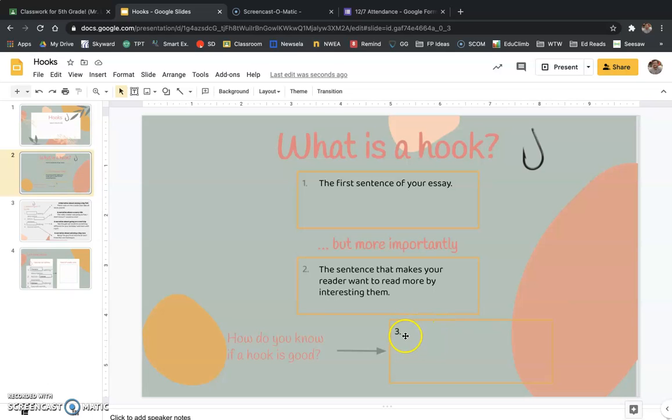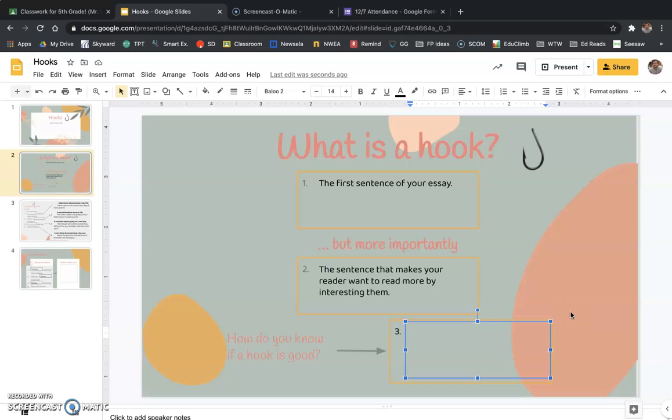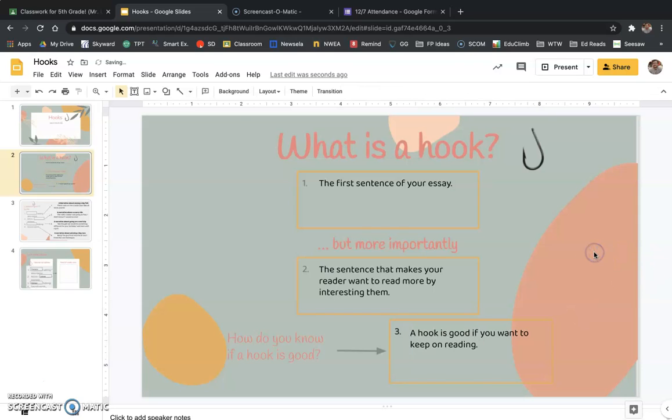So how do we know that a hook is good? A hook is good if you want to keep on reading. So after that first sentence, if you feel like this seems really interesting, I want to keep on reading, I want to see what happens, then it's a good hook. If it's a sentence where you read it and you're kind of like, I don't know, kind of boring, then it's probably not a very good hook.